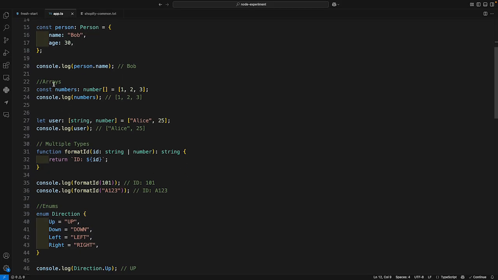Next I have defined one array, which is an array of numbers. So suppose if I put a string in this array, my IDE is able to detect the issue, what is happening in this array.